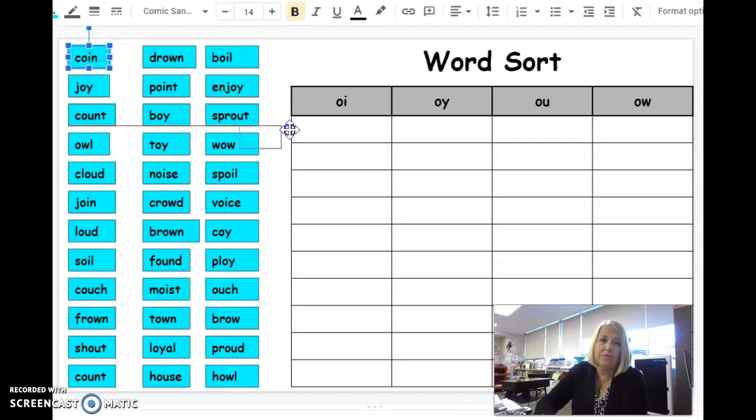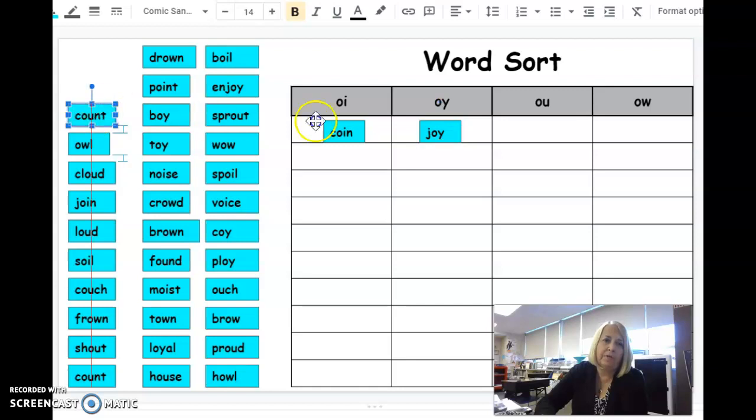coin and move it to the OI column. You would take joy and move it to the OY column. And you would go over and take count, ow sound, and move it to the OU column. And you would take owl to the OW